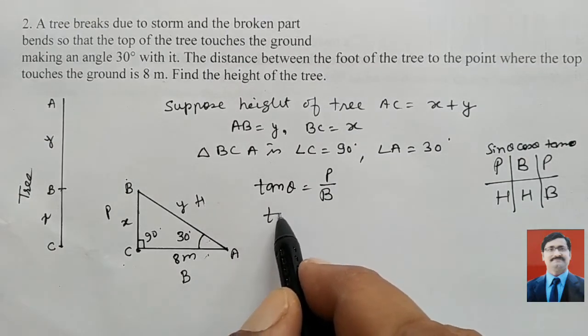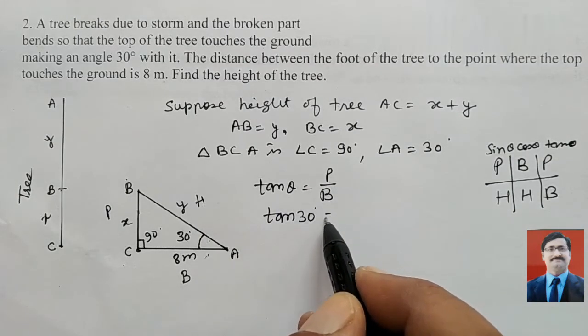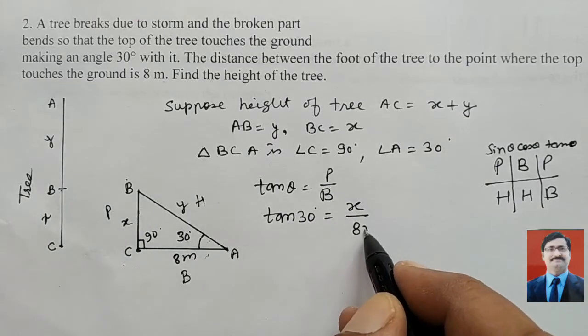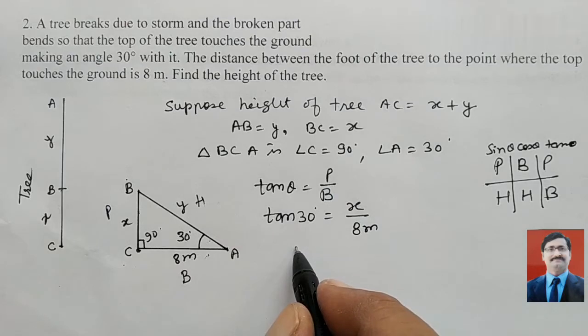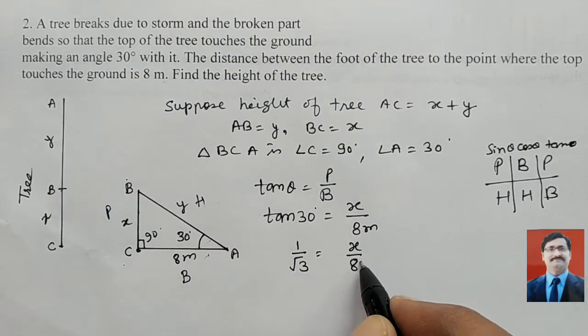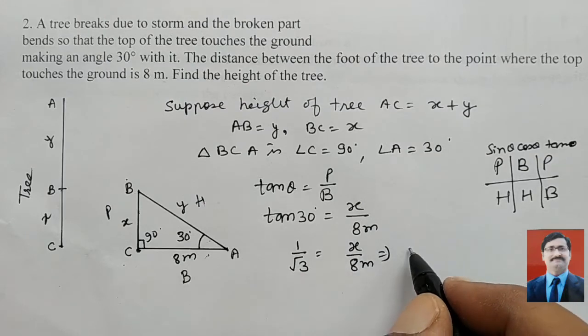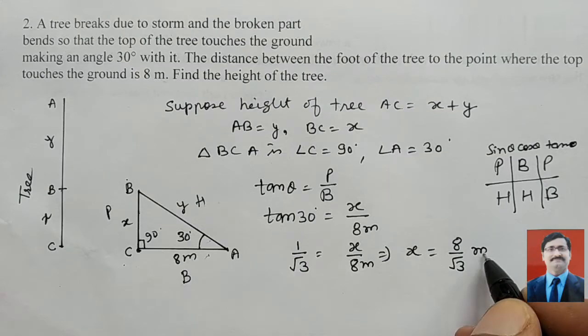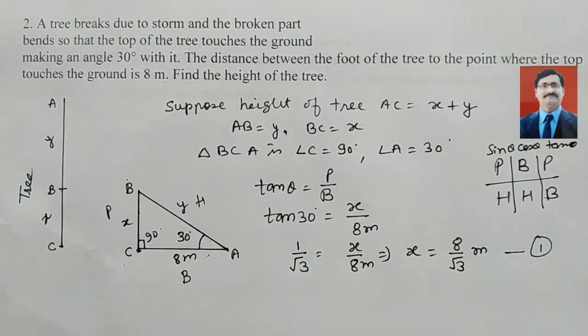Tan theta is here 30 degrees, and perpendicular is here X, and base is here 8 meters. Now tan 30 we know already, that is 1 upon root 3, and X upon 8 meters. So by this we can get X equal to 8 upon root 3 meters. All of you understand, this is equation 1.